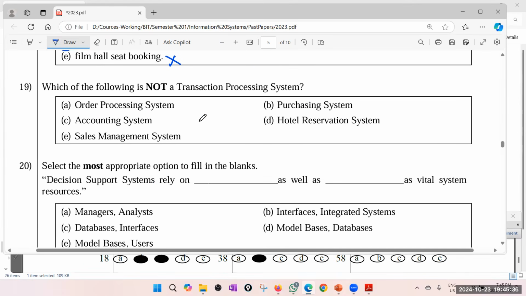Right, 19. Which of the following is not a transaction processing system? Order processing system, accounting system, sales management system, purchasing system, hotel reservation system. So which one is that? Order processing system, definitely transaction. Purchasing, definitely transaction. That is supply orders, purchase orders. Sales management means usually payments, right? Billing and so on. I'll say yes. Hotel reservation, yes. So in that case, accounting system is also transactions.